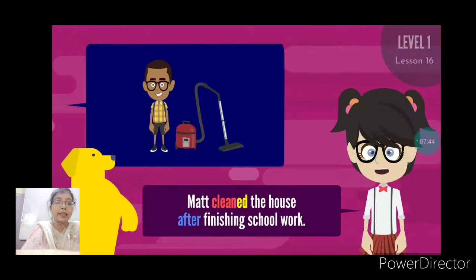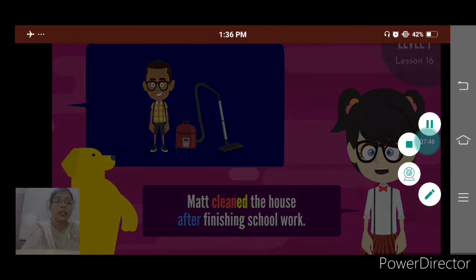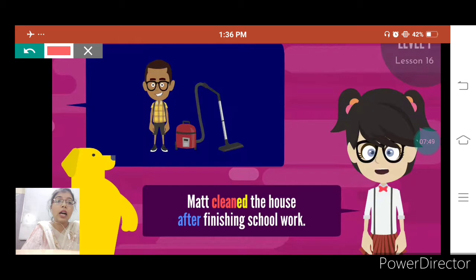The next example is Matt cleaned the house after finishing school work. Here clean is a verb which is written in red color, and ed is what we had added to a verb. That means Matt had already cleaned the house after finishing school work. So here is the boy whose name is Matt.